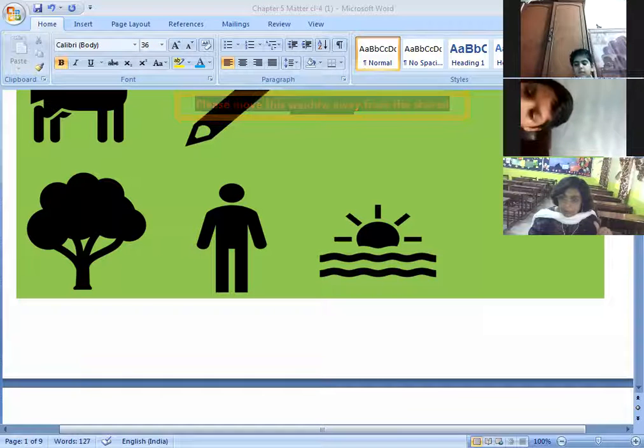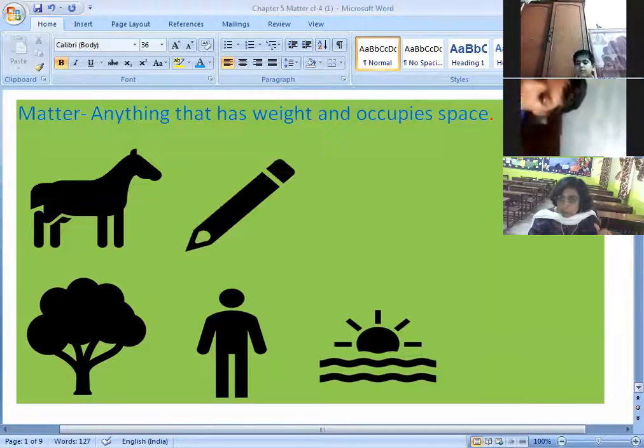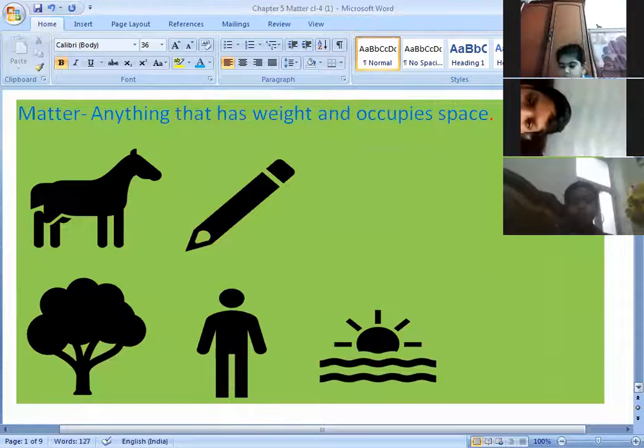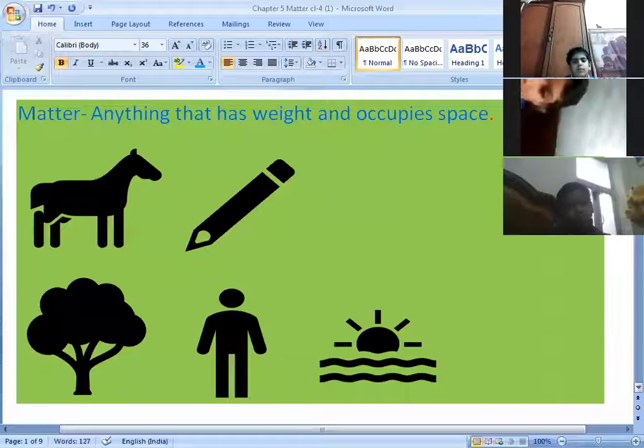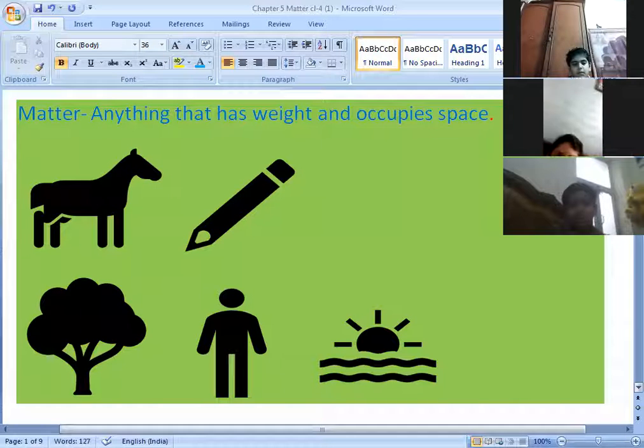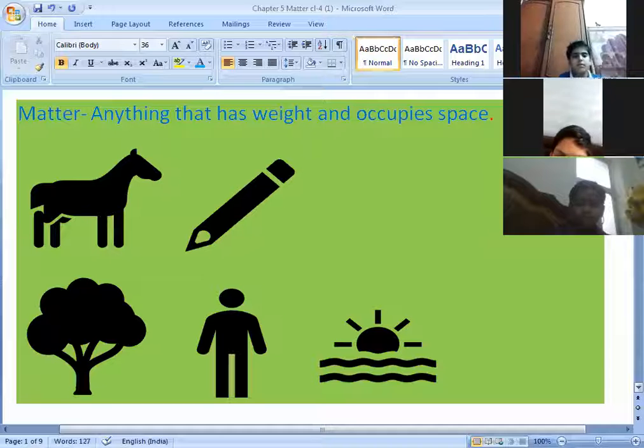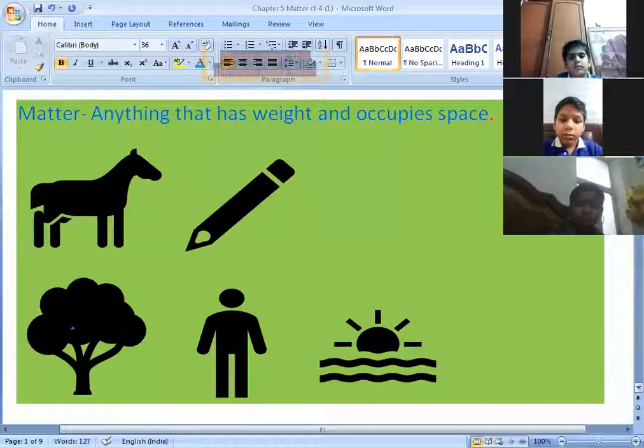Fine. What is the matter made up of? Molecules. And matter exists in three states: solid, liquid, and gas. And what is a matter? Matter can be anything that has weight and occupies space. There are so many gases in our air. Oxygen, hydrogen, nitrogen, they all are matter. In liquid, water is there, milk is there, Rooh Afza, oil is there. All these things are matter.